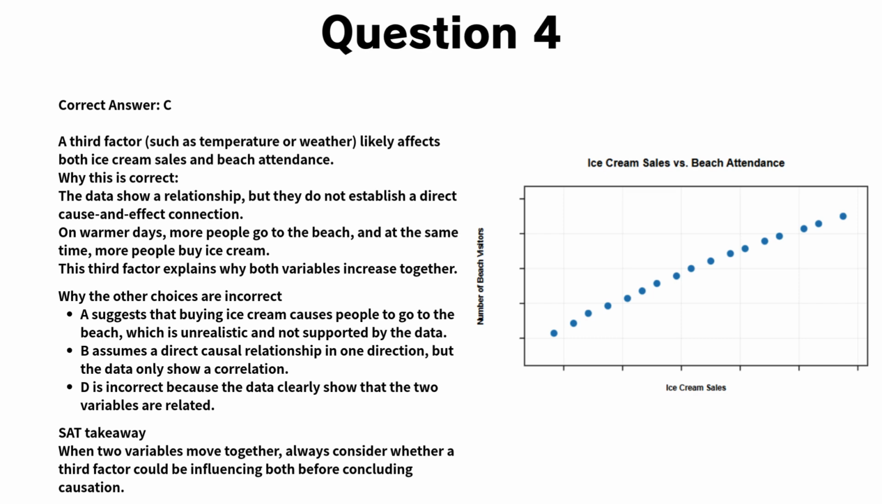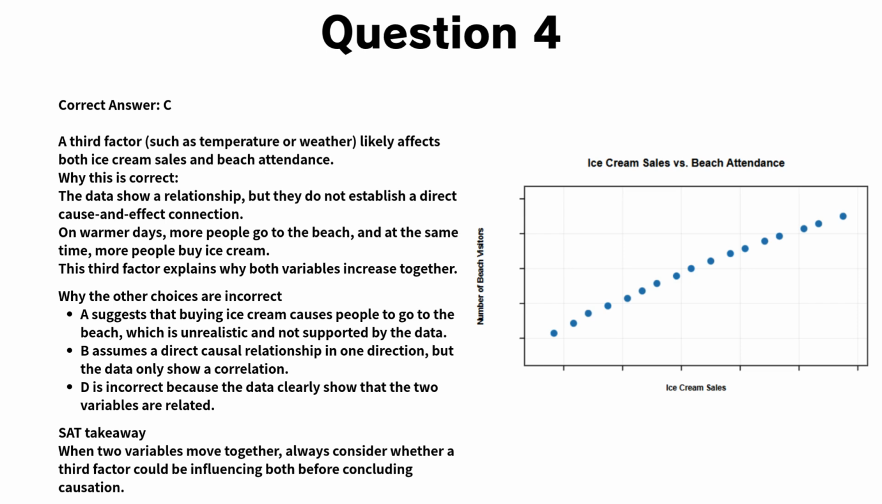While this explanation might seem possible in real life, the data provided only show that the two variables move together. There is no evidence that changes in one variable directly cause changes in the other. This is a common SAT trap. Even if a causal explanation sounds reasonable, the question asks for the most reasonable explanation based only on the information given. Choice D is incorrect because the data clearly show that ice cream sales and beach attendance are related.